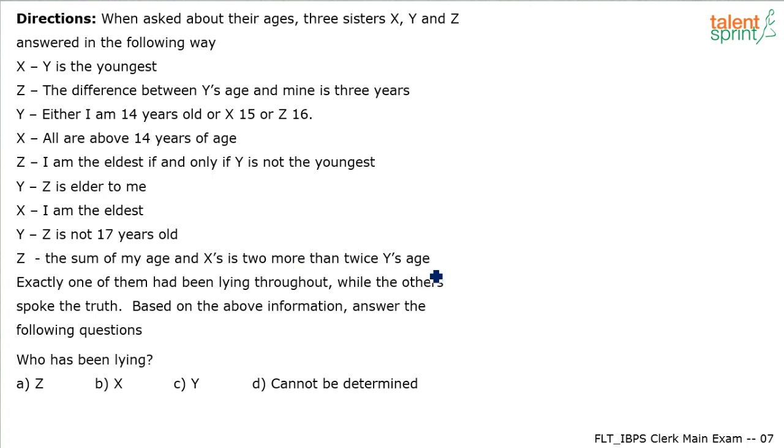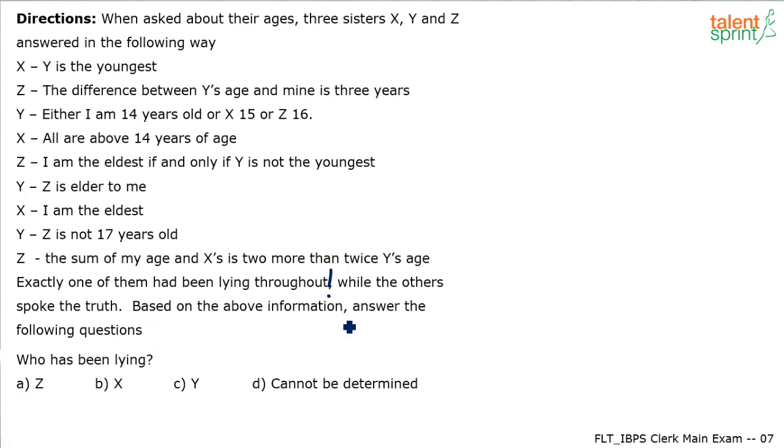Right? Then we have another data point here. It says exactly one of them had been lying throughout. Now this is interesting, right? Exactly one of these three guys, X, Y, and Z had been lying throughout while the others spoke the truth. Now we do not know who was the liar. Is X the liar, or Y the liar, or Z the liar?